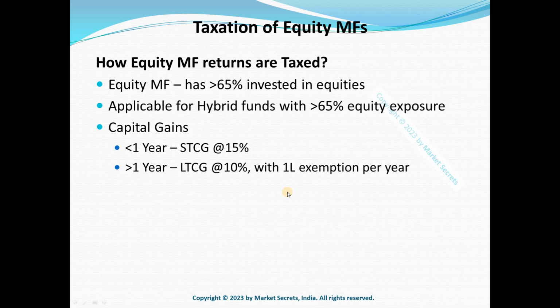But the catch here is that you can claim up to 1 lakh rupees exemption every year under long-term capital gains. So that first 1 lakh is completely tax-free. So that is one advantage for you. You can use tax harvesting to reduce your taxes to 0% on the first 1 lakh rupees. So this is how the capital gains from equity mutual funds are taxed, and this is the lowest taxation category. I'm repeating, this is the lowest tax that you can pay on capital gains. Make the best use of it.